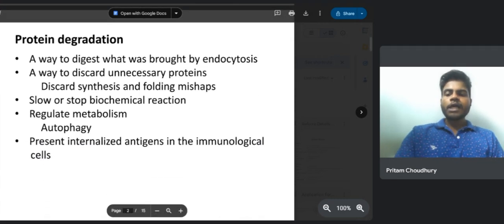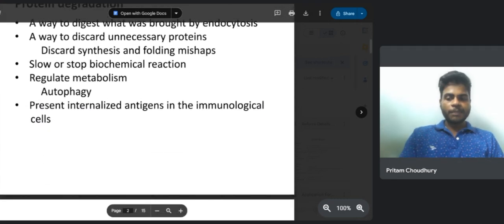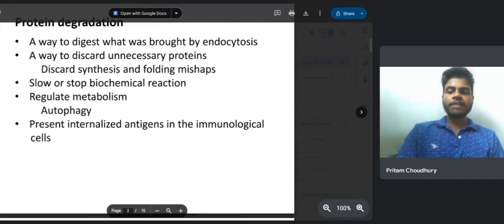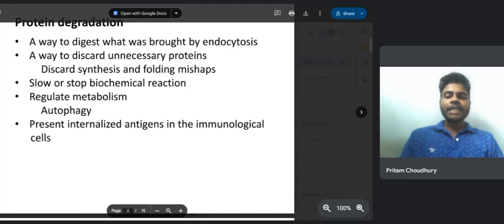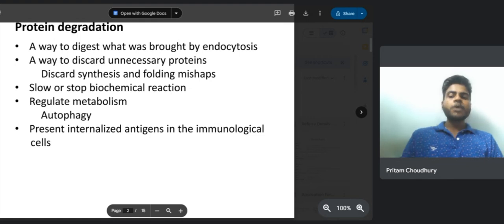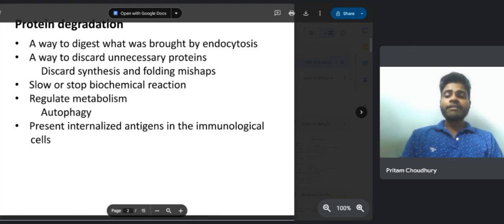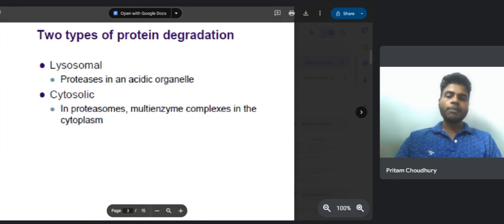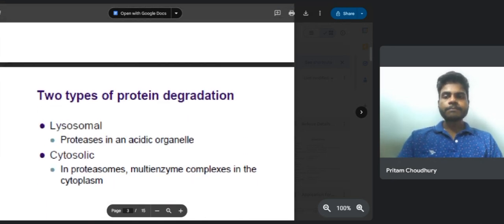So, protein degradation serves multiple purposes. It's a way to digest material brought in by endocytosis. It helps discard unnecessary proteins, such as those from synthesis and folding mishaps. It slows or stops biochemical reactions when needed. It plays a role in regulating metabolism through processes like autophagy. And finally, it's involved in presenting internalized antigens within immunological cells.